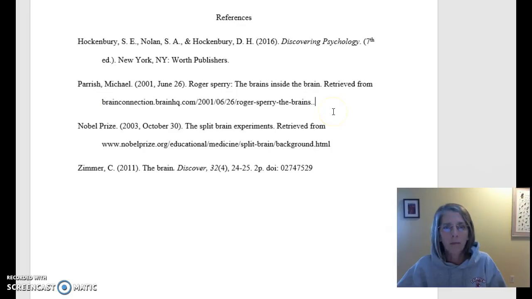That's a small thing. Okay, so it looks like Marie also used something from a webpage called Nobel Prize, and that's totally great. It looks like it didn't have an author, so she put that first, and then put in the publication information, period. That looks good. And then The Split Brain Experiments right here, this again I would put in italics.